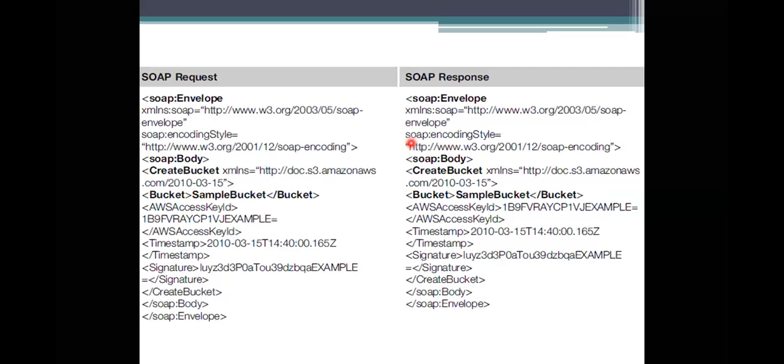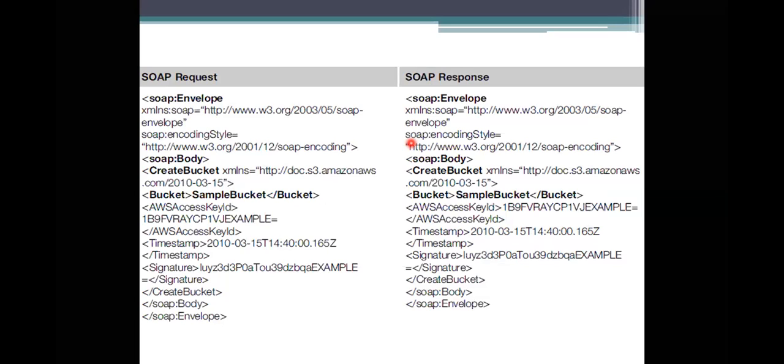So this is a representation of what we are using in the envelope. So the envelope is there now. So the request has been sent. What it is sending here is, it is using the XML namespace, where soap is equal to the W3, that is World Wide Web Consortium, SOAP envelope, and it is using the encoding style of SOAP.